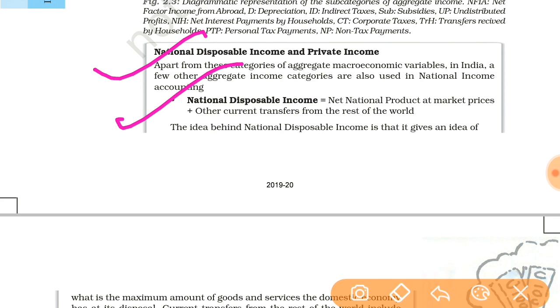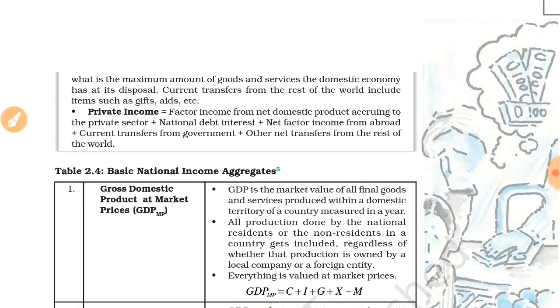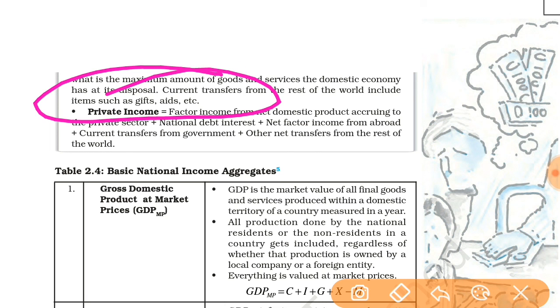So when we add other current transfer from the rest of the world, we get national disposable income. Next, see what is current transfer from the rest of the world. That is gifts and aid, which is received from a foreign country.